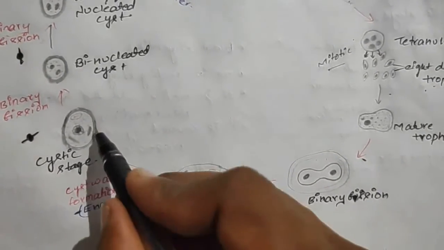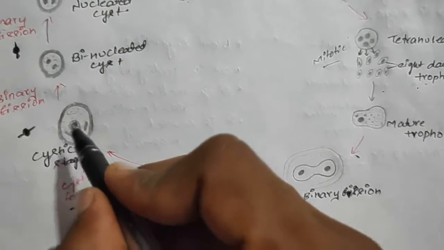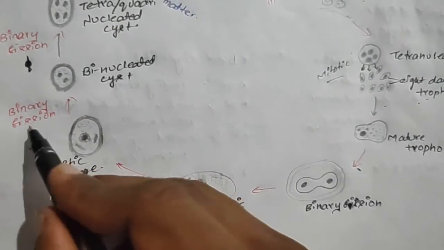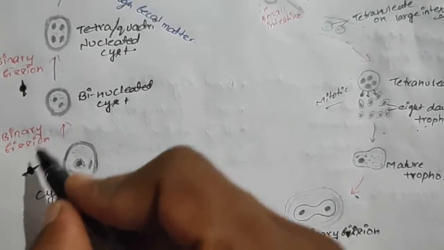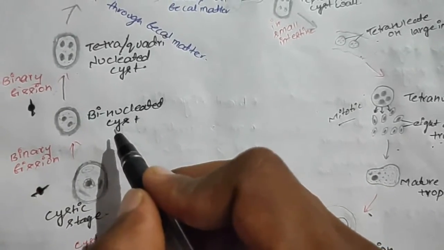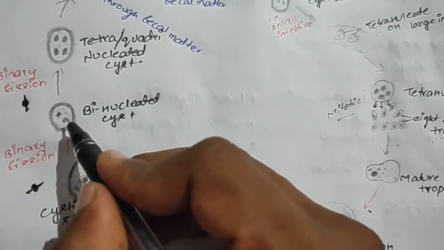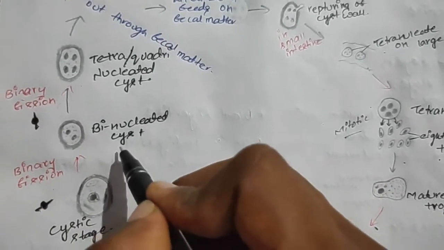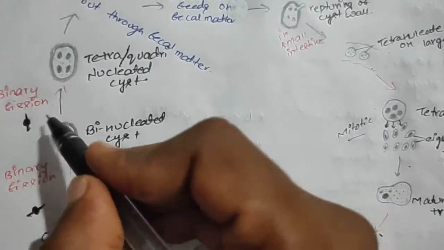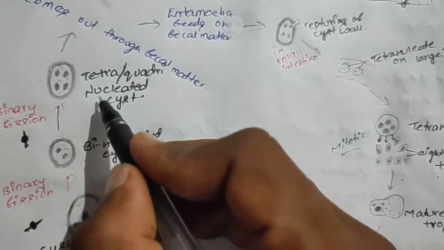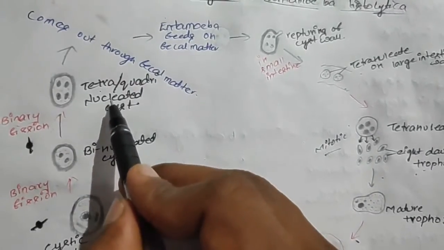In this cystic stage, the nucleus, the cartwheel-like nucleus, undergoes binary fission, and this binary fission is transverse, leading to the formation of a binucleated cyst. This binucleated cyst again undergoes binary fission, but this time longitudinal division takes place and forms the 4 nucleated cyst, and because 4 nuclei are present, it is known as the tetranucleated or quadrinucleated cyst.